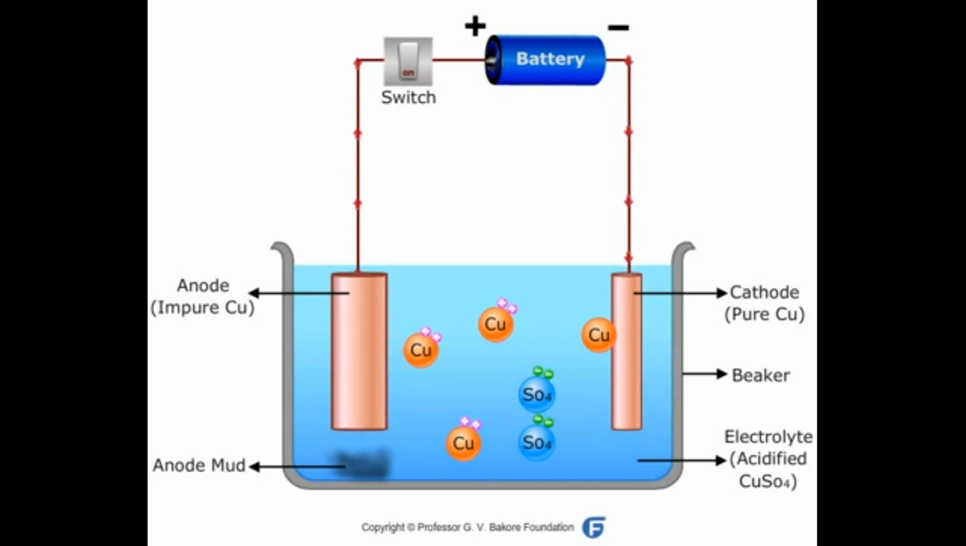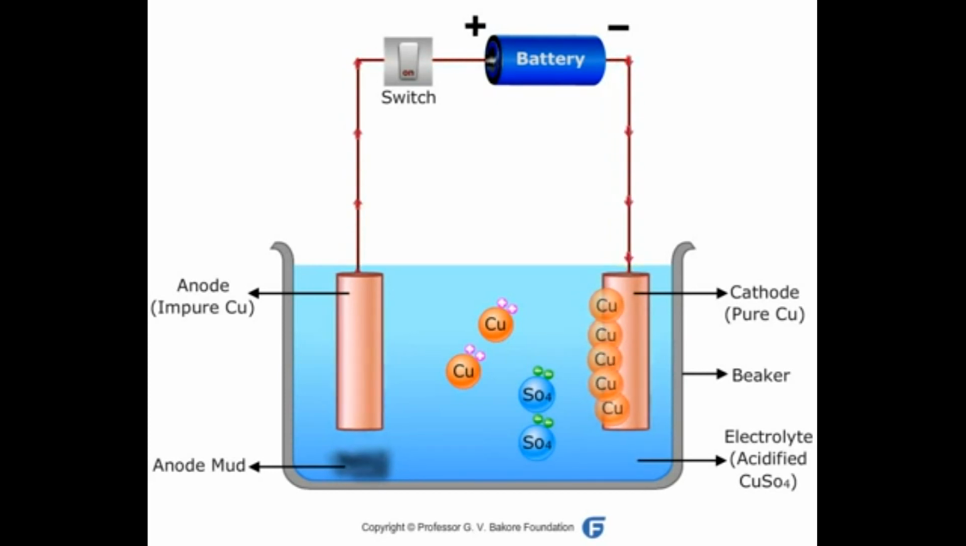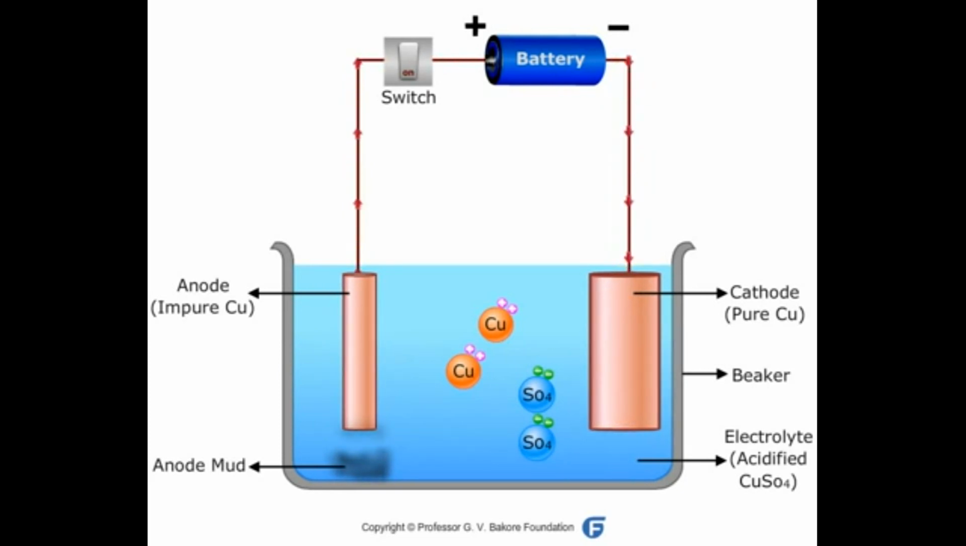As more and more copper atoms get deposited on the cathode, the cathode goes on becoming thicker. As atoms of copper are coming out of the anode, the anode goes on becoming thinner. The anode was made up of impure copper, and the impurities fall below the anode and get collected in the form of anode mud. Copper which is deposited on the cathode is pure copper and can be used for making electric wires or cables or utensils, etc.